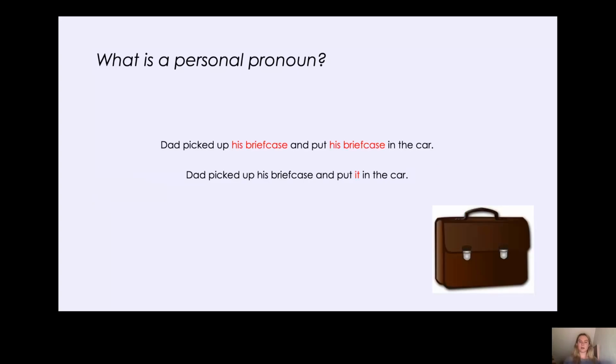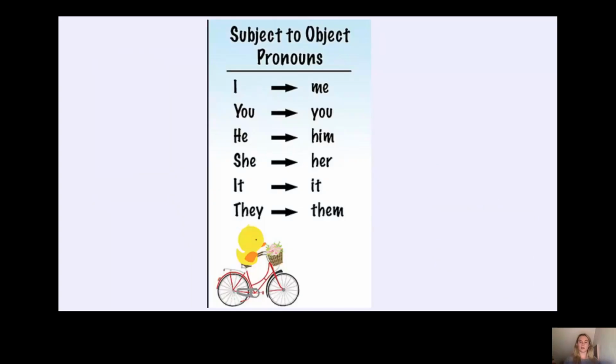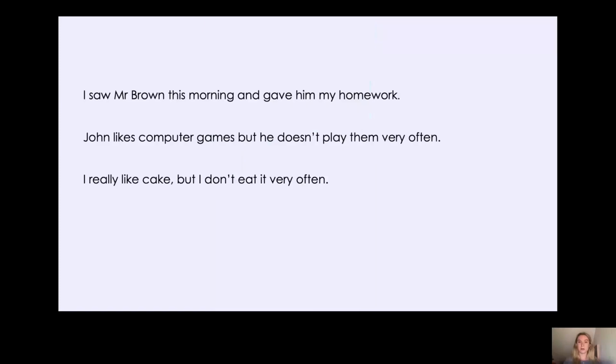Okay, so now we've learnt what an object pronoun is, an object personal pronoun. Let's see if we can spot some in these sentences. So I saw Mr. Brown this morning and gave him my homework. John likes computer games, but he doesn't play them very often. I really like cake, but I don't eat it very often. Okay, let's look at the first one together.